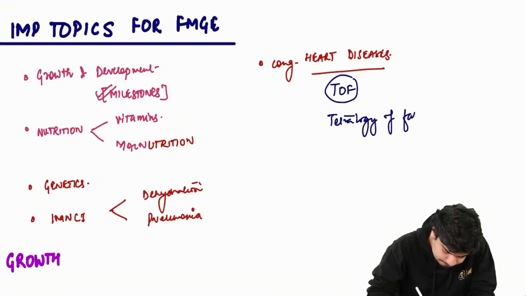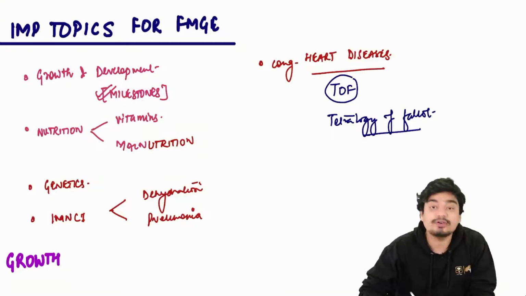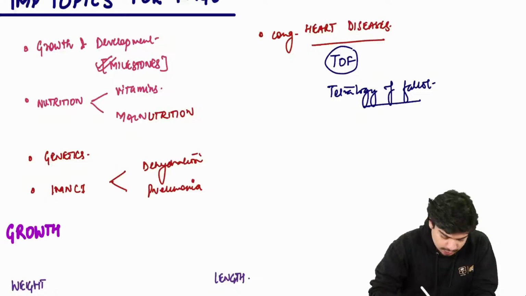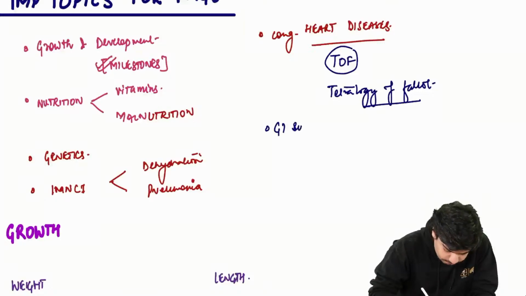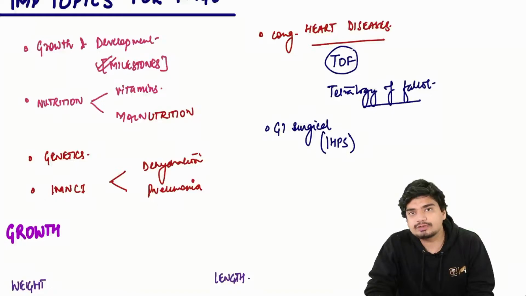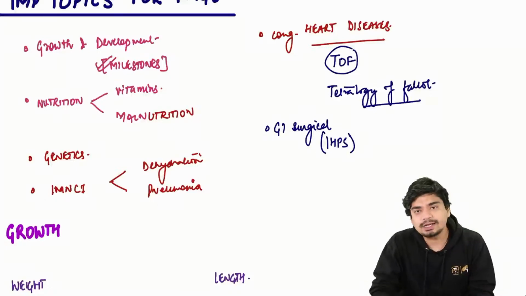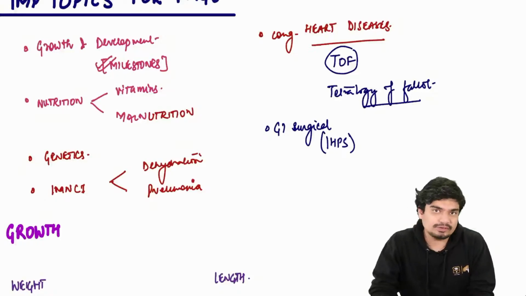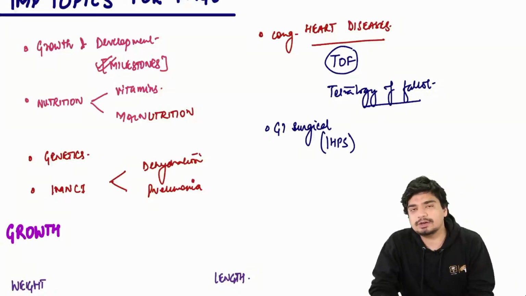And apart from this, a little bit of overlap between pediatrics and surgery, your GI surgical disorders, particularly your infantile hypertrophic pyloric stenosis. This is an overlap between surgery and pediatrics. These are, again, very important as far as your FMGE exam is concerned.